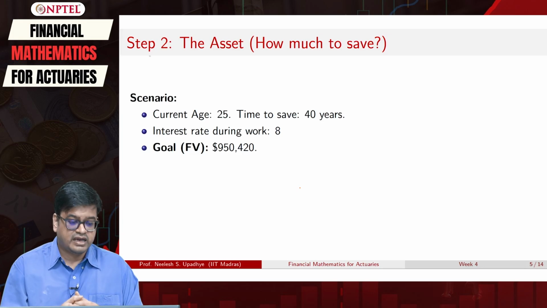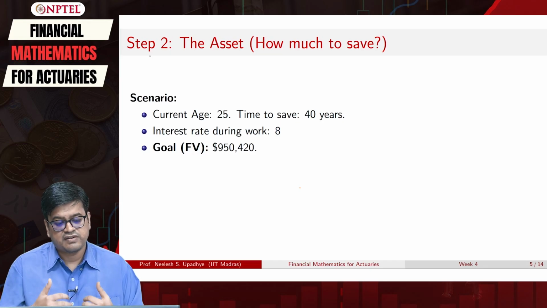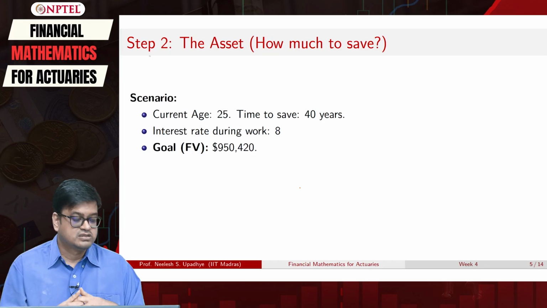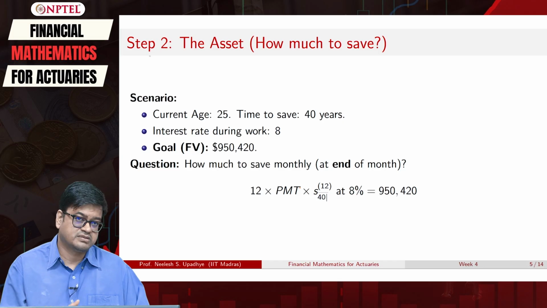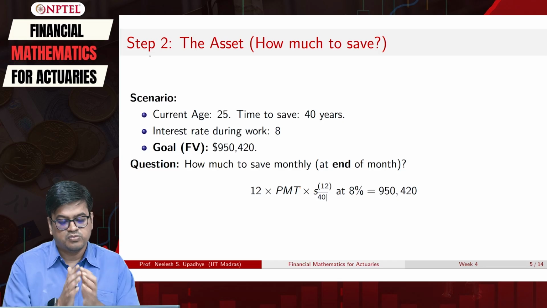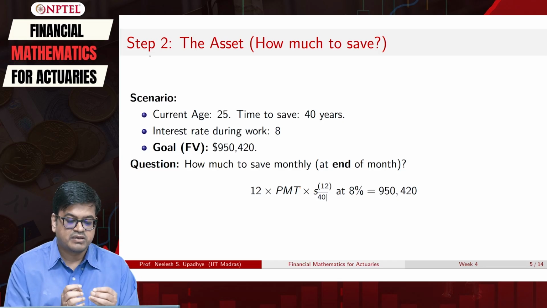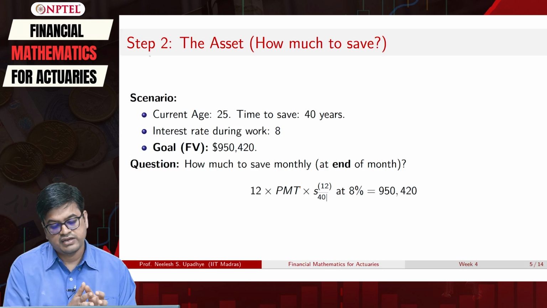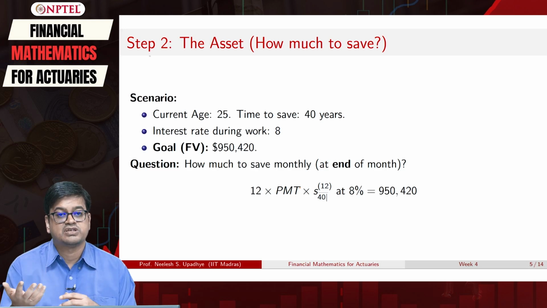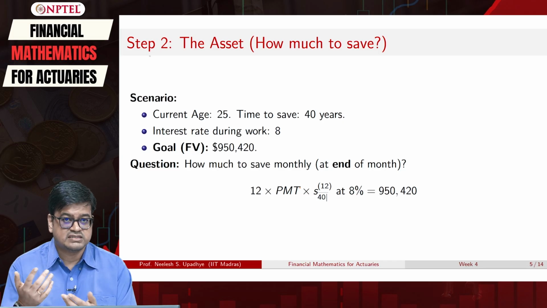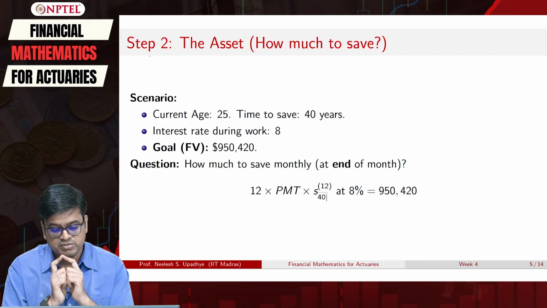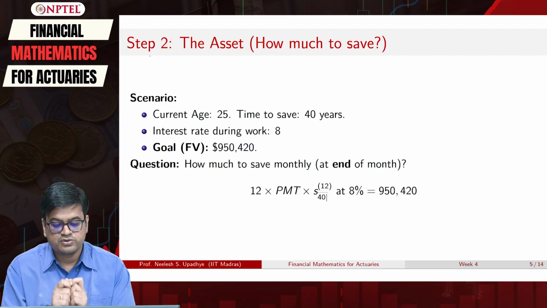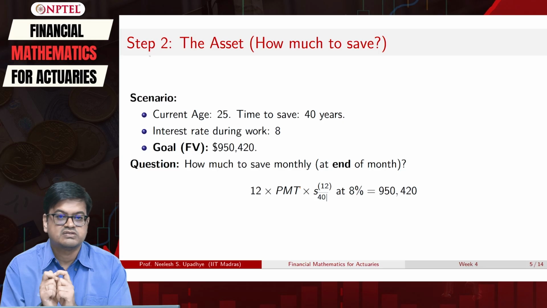And my goal that we have set is 9,50,420. So, the question now that we are posing is, how much shall I save monthly at the end of each month? That is, the payment I make monthly multiplied by 12, that much I am saving annually, multiplied by the future value of 40 years, that is S angle 40, when compounded on a monthly basis 12. And I know the answer to be equal to 9,50,420.